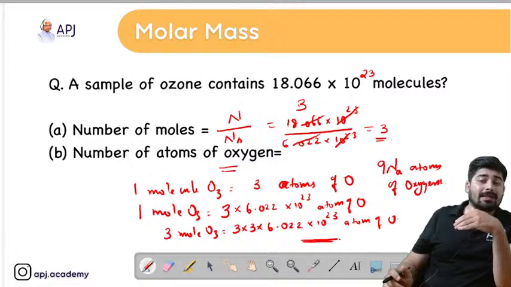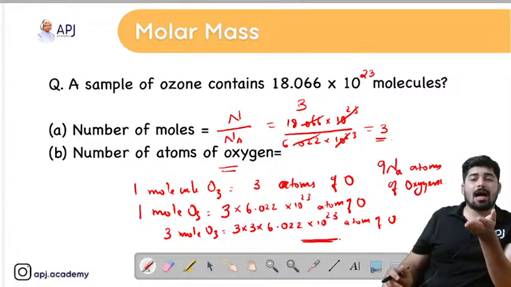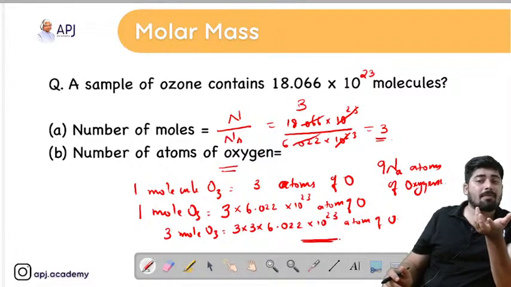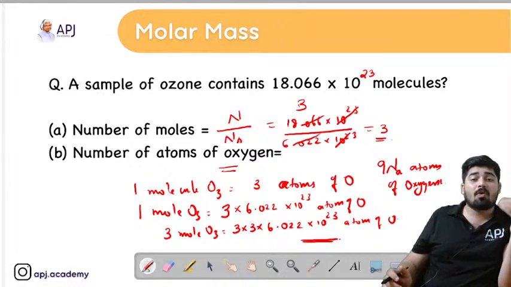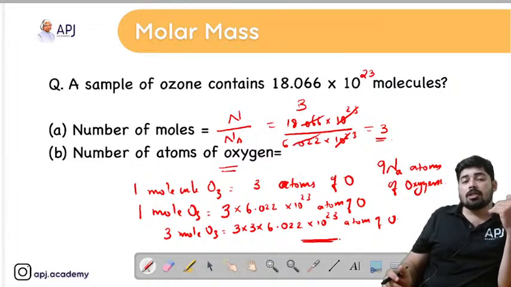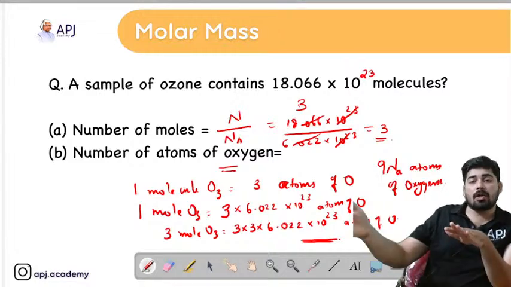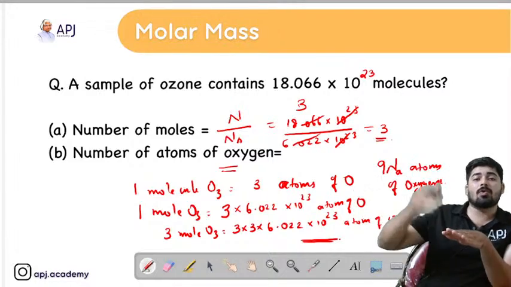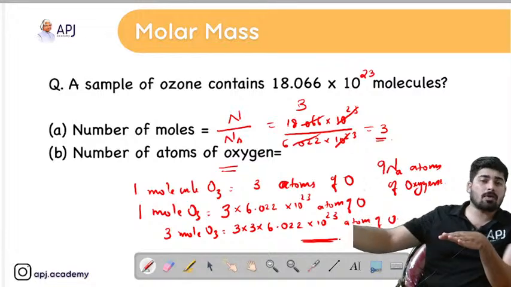Okay. Now when the number of atoms of oxygen is asked, here we have taken the sample in the form of molecule, that is ozone molecule. So first of all, you have to convert that ozone into number of atoms. So 1 molecule of ozone contains 3 atoms of oxygen. Then we convert them into 1 mole. So 1 mole of ozone contains Avogadro number of ozone molecules. That means 3 into Avogadro number atoms of oxygen.